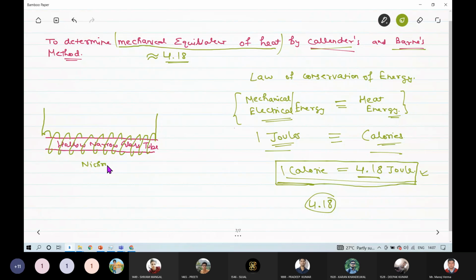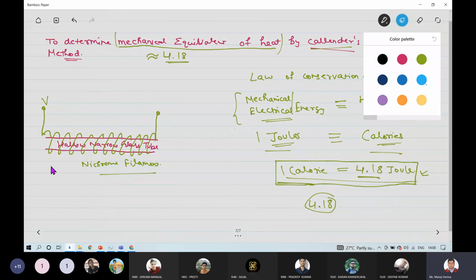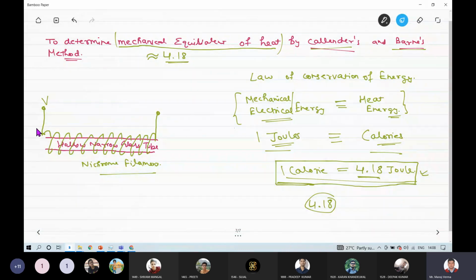So nichrome filament is wrapped on this hollow glass tube, and if I apply a potential on this nichrome filament, and let us consider this is our system, I am defining this as my thermal system.